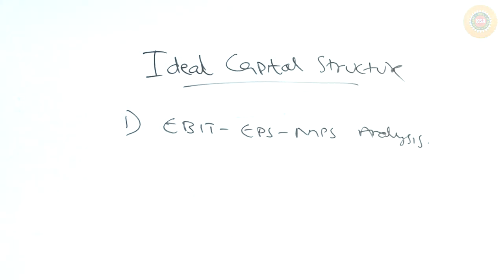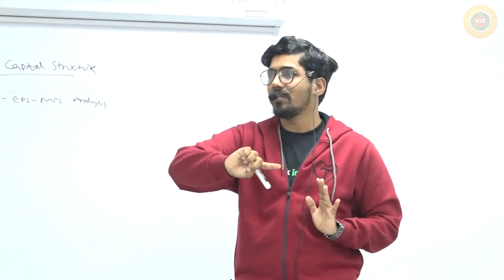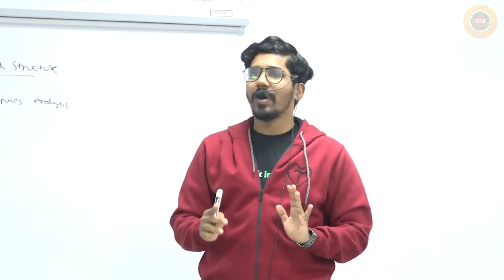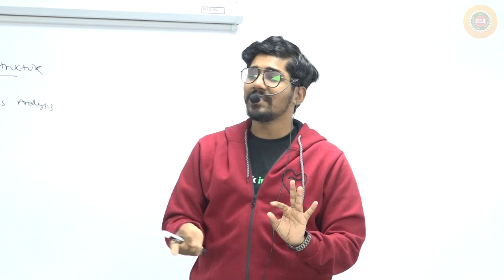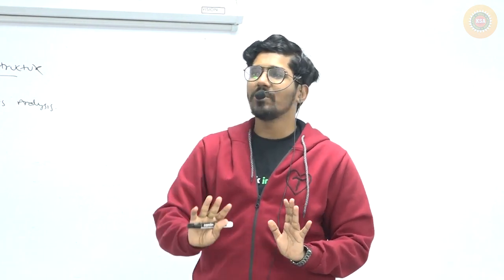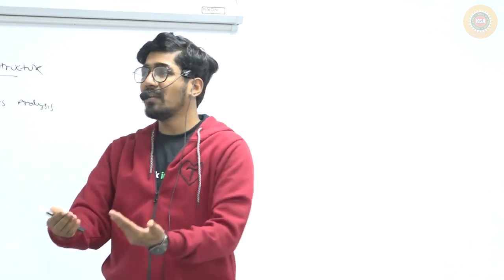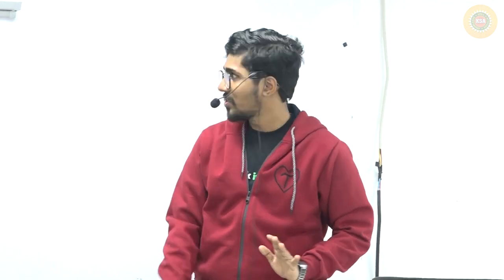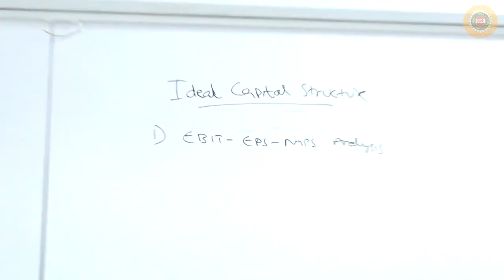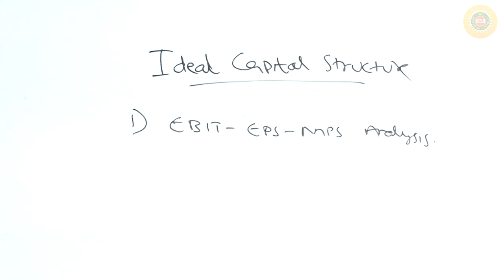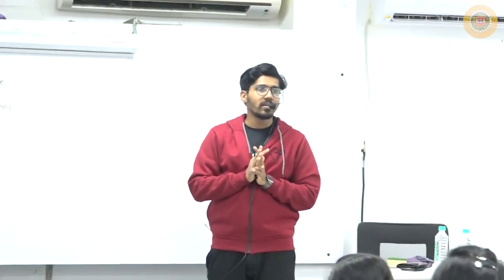They ask from these two. The MM approach and traditional approach are very rare in the examination, but still I am going to tell you how to do them. In the MM approach, arbitrage is again very rare. So I will not take arbitrage in the classroom; you just see it in the textbook, because it is very rare and not there to discuss much. What I am going to discuss is net income, net operating income approach, EBIT, EPS, MPS analysis, indifference point, and financial break even point. That will be the scope of our discussion in this chapter. Are you all clear?